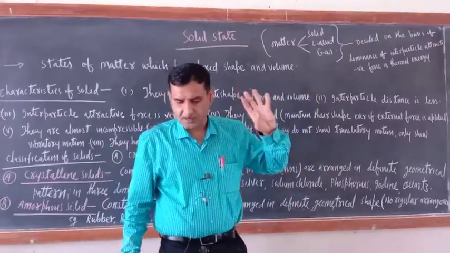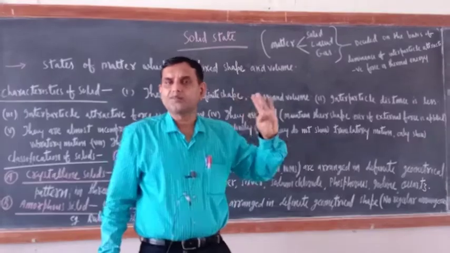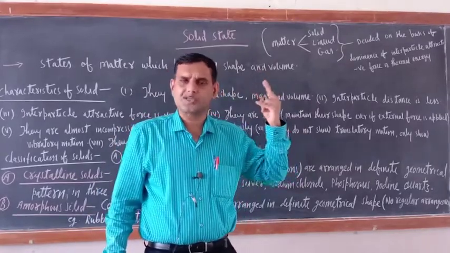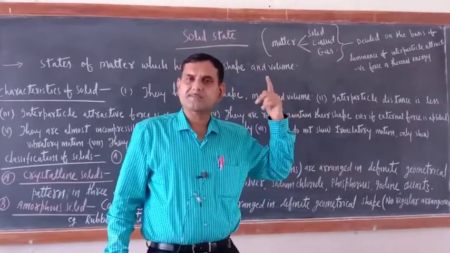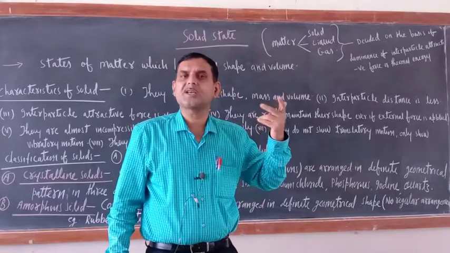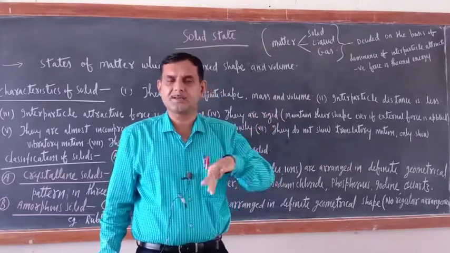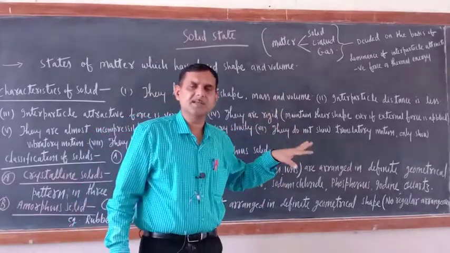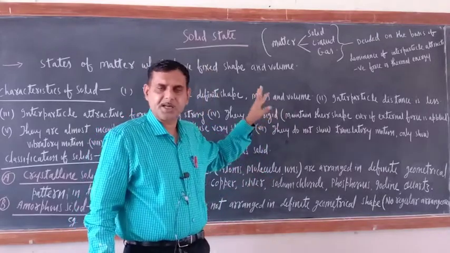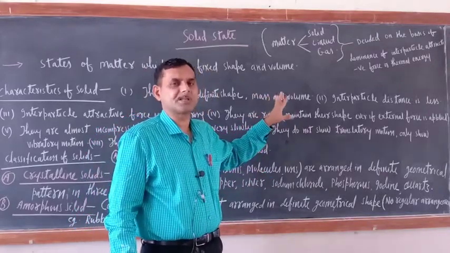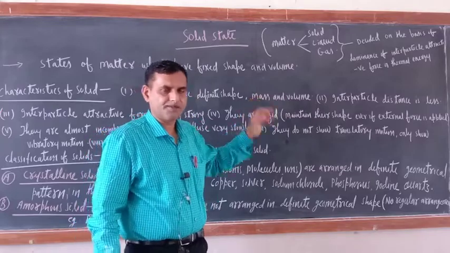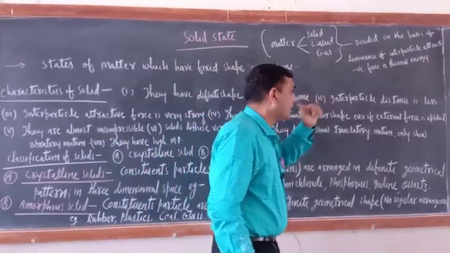So basically, how many states of matter have you got? You have got three states. Two more states are there, that is the plasma state and Bose-Einstein condensate, BEC. But in our syllabus, basically solid state is there. This is for the sake of introduction that I have discussed this. Now I have used the word dominance.